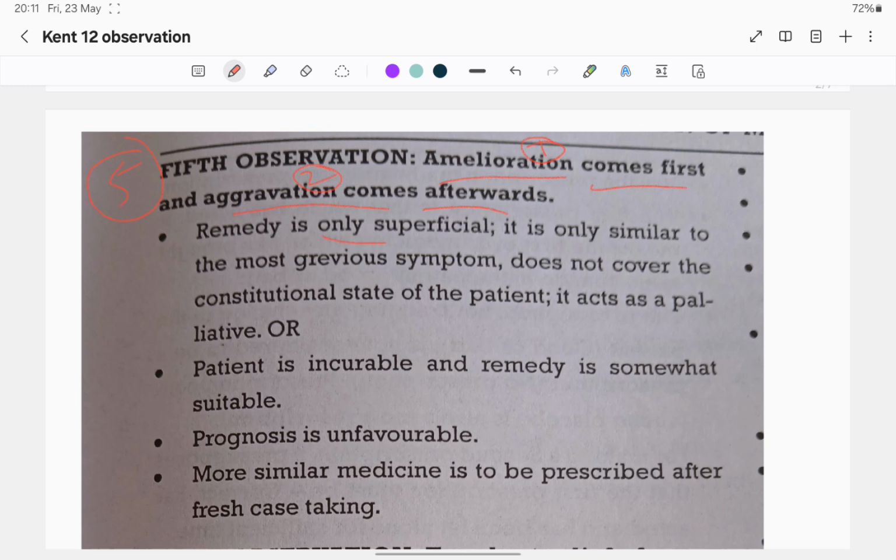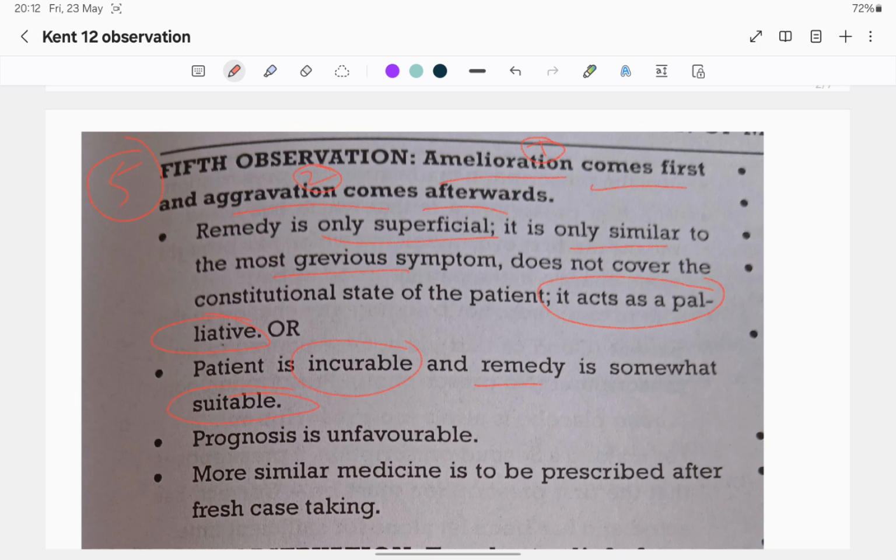At that time, the remedy is only superficial. It is only similar to the most grievous symptom and does not cover the constitutional state of the patient. It acts as a palliative. So the remedy acts as a palliative in this case. It only covers grievous symptoms, not the constitution. The patient is incurable and the remedy is somewhat suitable. The remedy is suitable but the patient is incurable.